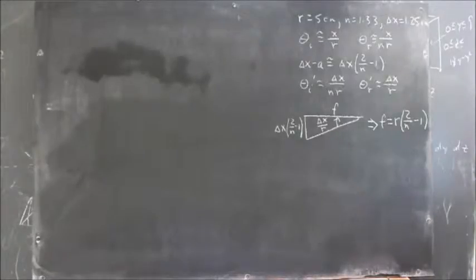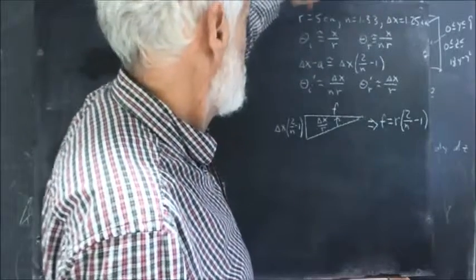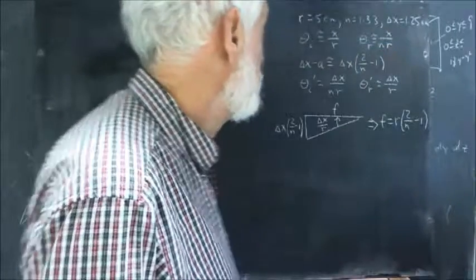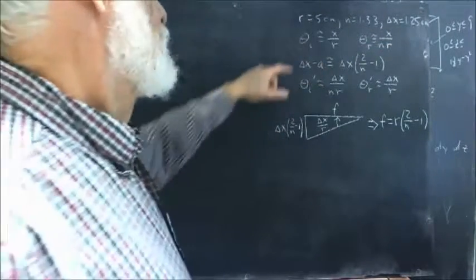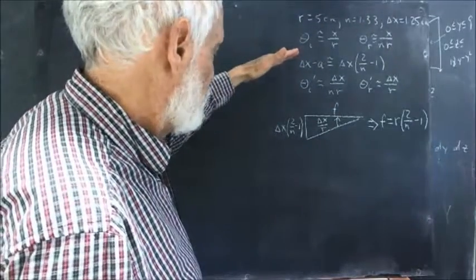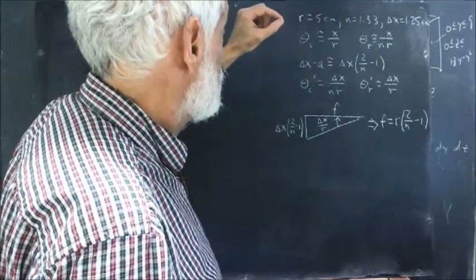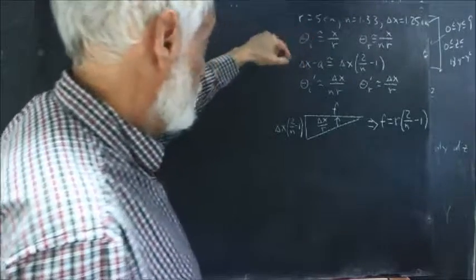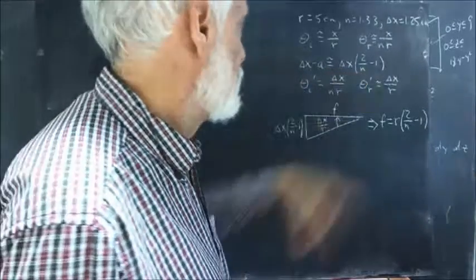So if I summarize what we've gotten from the analysis and what we're going to plug in, R is 5 centimeters, n is 1.33, delta x is 1.25 centimeters. Theta sub I is x over R, theta sub r is x over nR. The delta x minus A, remember, that's the distance from the axis at which the ray from within the cylinder strikes the back of the cylinder, is this, and simplifies as so.